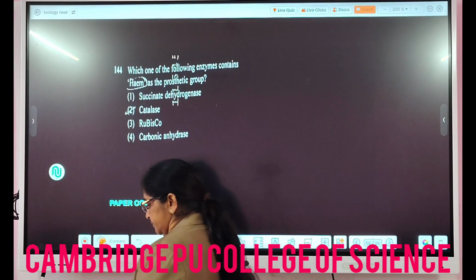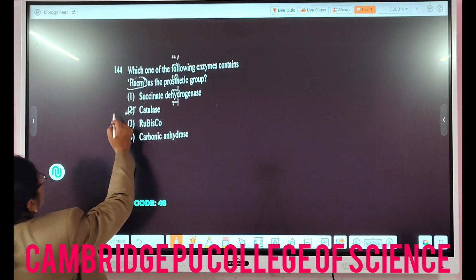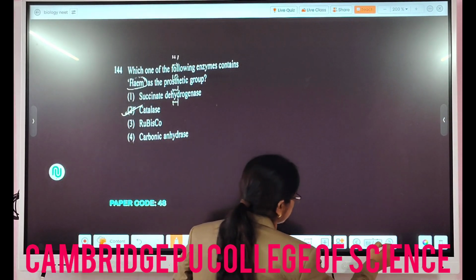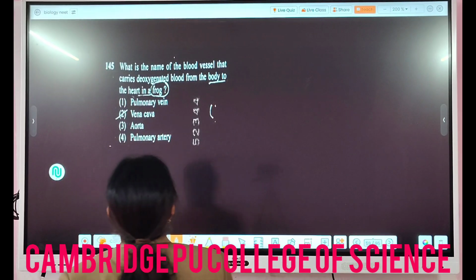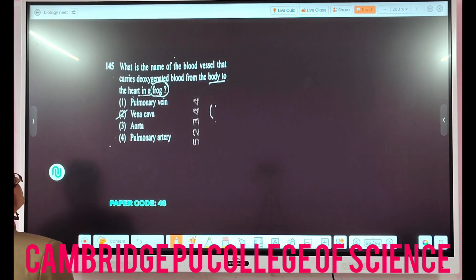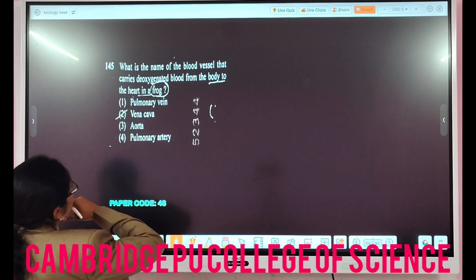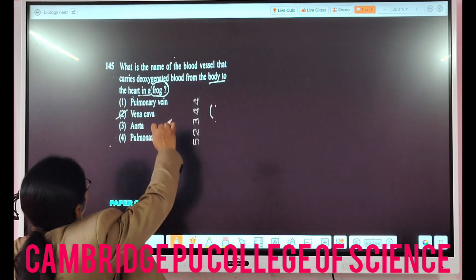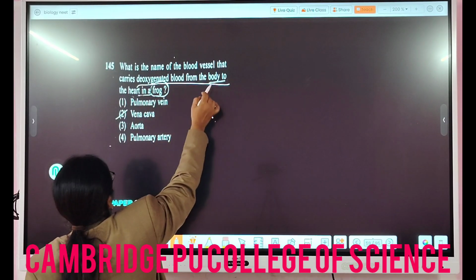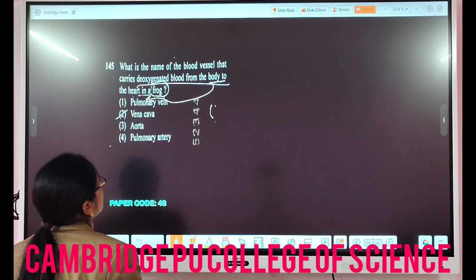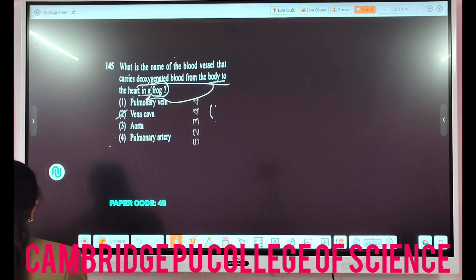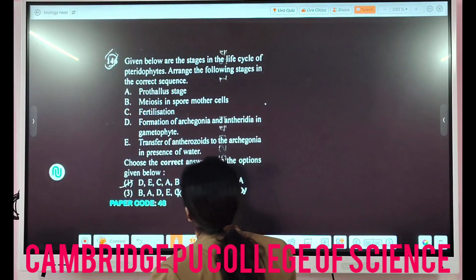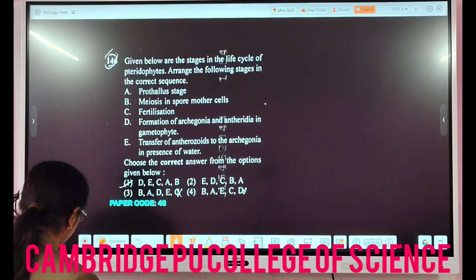Then the next question is, which one of the following enzymes contains heme as the prosthetic group? So it is the peroxidase, that is the catalase. Then what is the name of the blood vessel that carries deoxygenated blood from the body? The pulmonary vein carries the oxygenated blood, the aorta carries the oxygenated blood, right? So from the body to the heart they are asking here. In this case, the vena cava, the largest vein of the body, carries the deoxygenated blood.